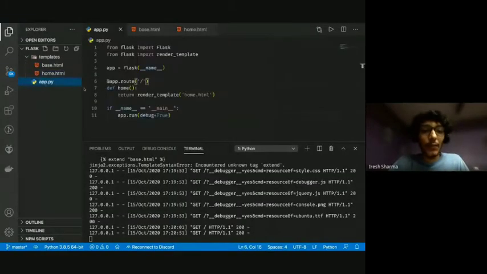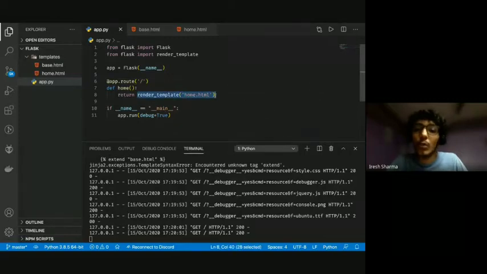Let's go over it again once very quickly. So what's happening is when I go to this route /route, it goes into this function. Okay, so this and this is connected. That's how Flask works. So now it goes into this function. In this function, we just render the template called home.html.